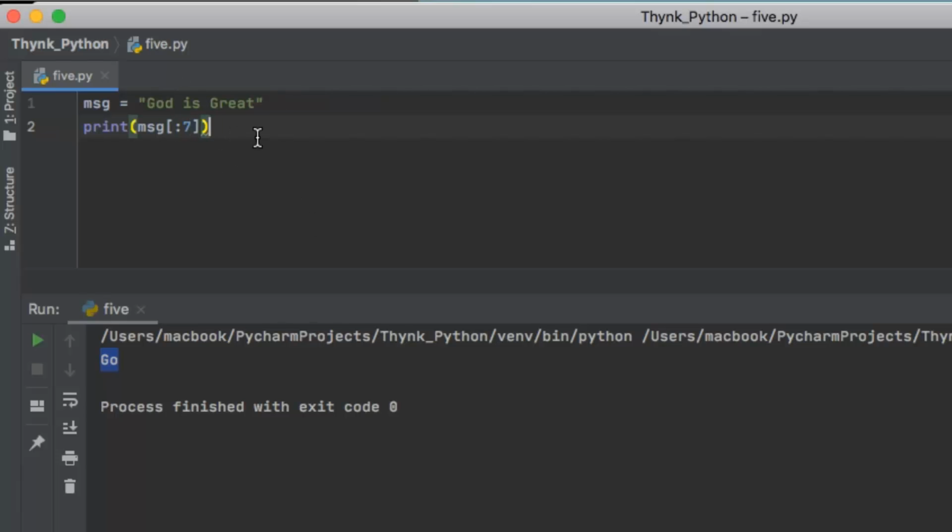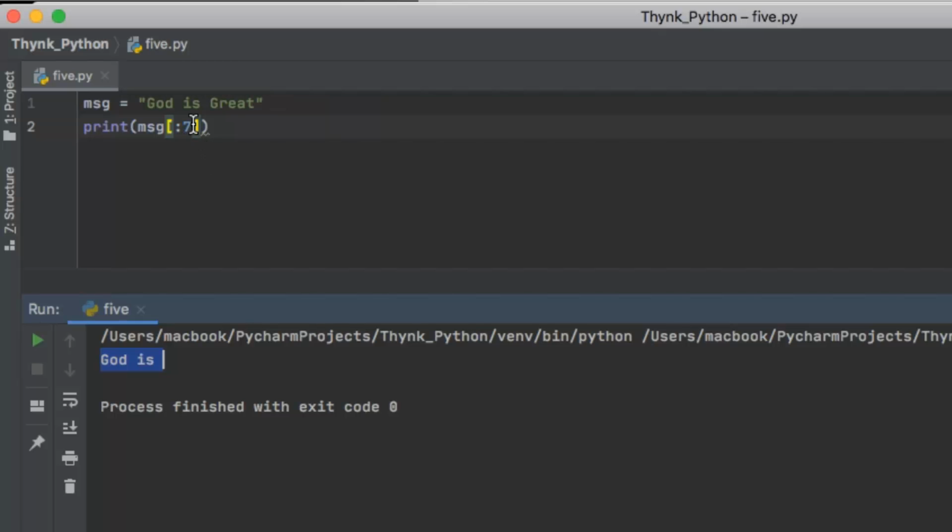When you're not supplying the starting index, Python picks up the default value, which is 0. Let me show you by running the code. Right, so God is printed. It has started from 0, so the default value is taken.